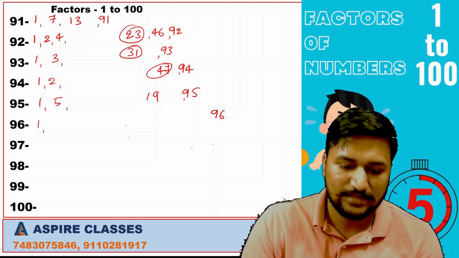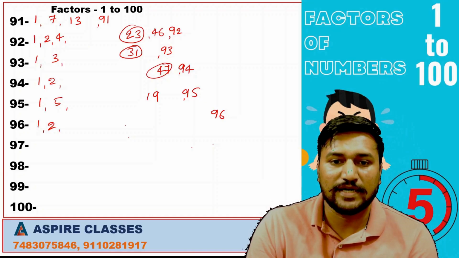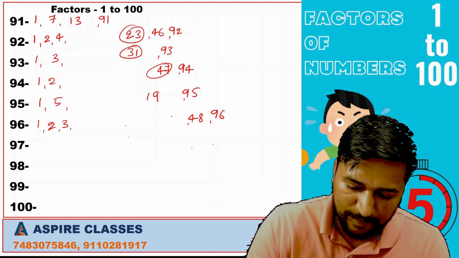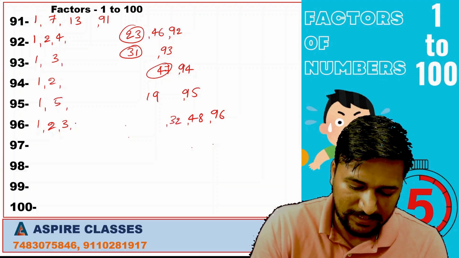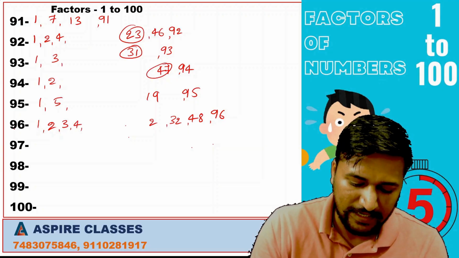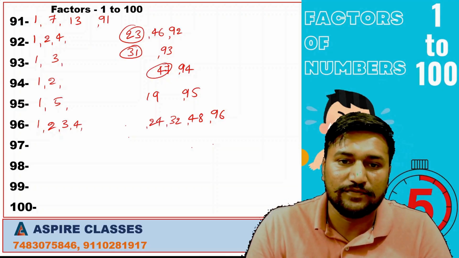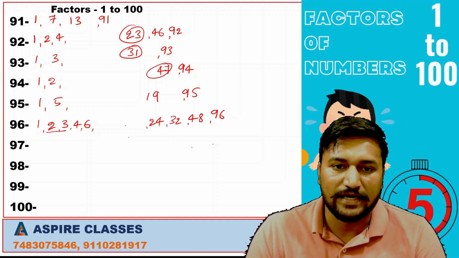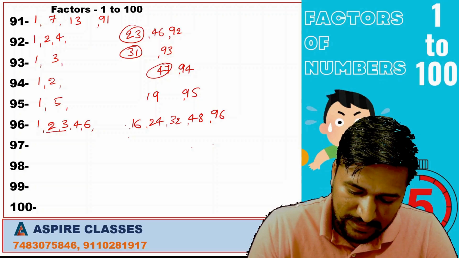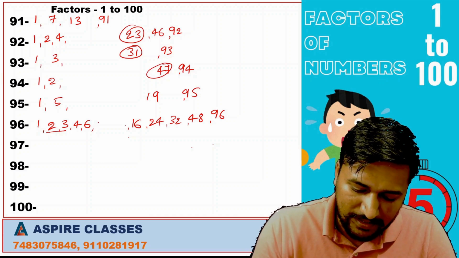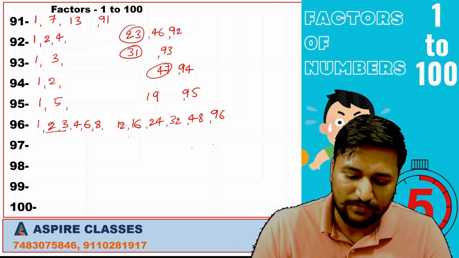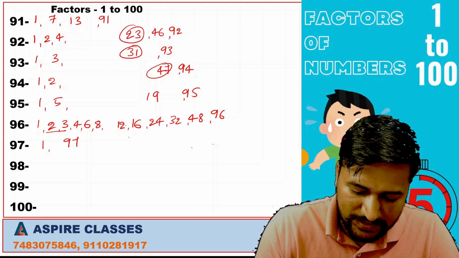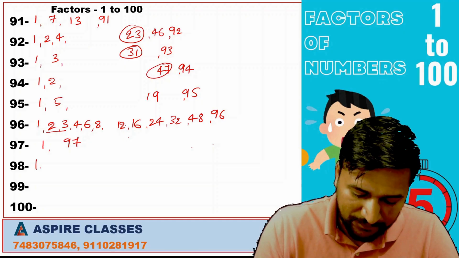1, 96, it is divisible by 2, so divide 96 by 2 and write 48 here. 48, 3, 32. Next it is also divisible by 4, 4 2s are 8, 4 4s are 16, so 24. It is divisible by 2 and 3, so we will have 6 also a factor. 6 1s are 6, 6 16s are 96. Next it is divisible by 8, 8 12s are 96. These are the factors of 96. 97 is a prime number, so its factors are 1 and 97 only.